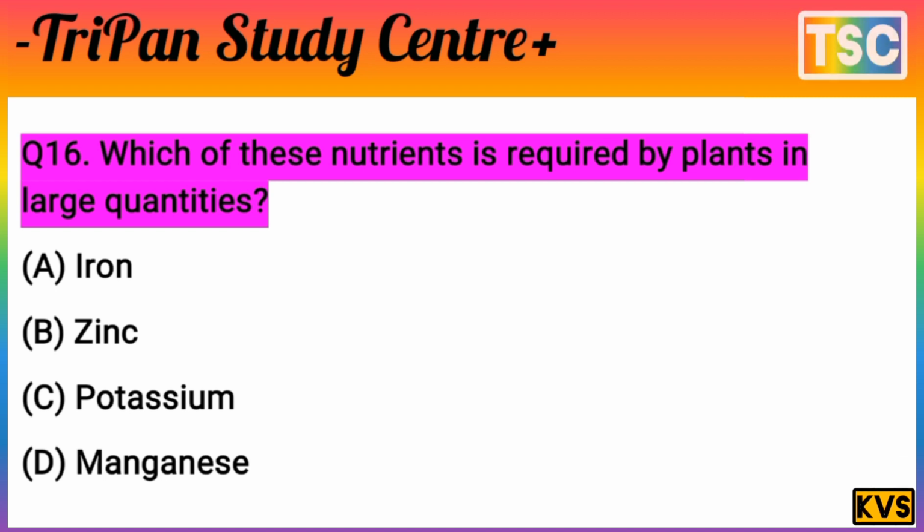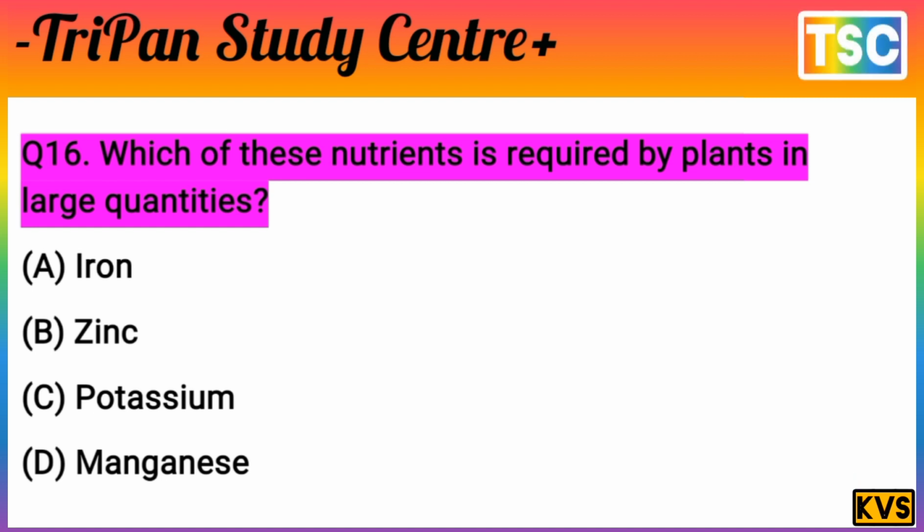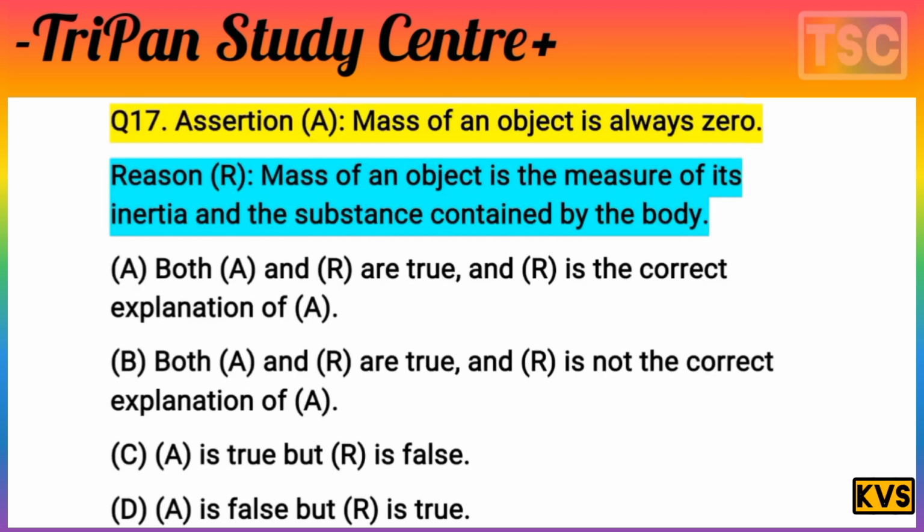You know that question is very interesting. Which of these nutrients is required by the plant in a large quantity? The answer here, option C is correct, potassium. Potassium nutrient is required by the plant in a large quantity. It is a macro nutrient here, macro, not micro. Option C is correct, potassium is correct. And let's see the next question here.